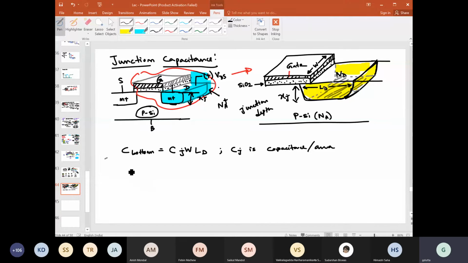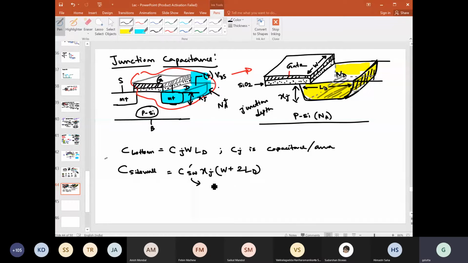To incorporate that, we write the side wall capacitance as C side wall dash, then Xj, for these three sides, W for this side, plus 2 of LD, which is this side and this side.